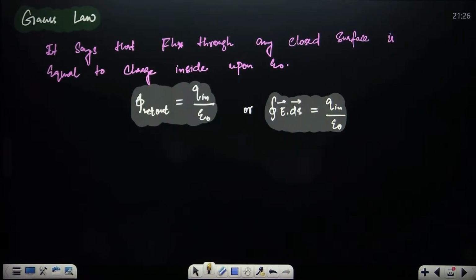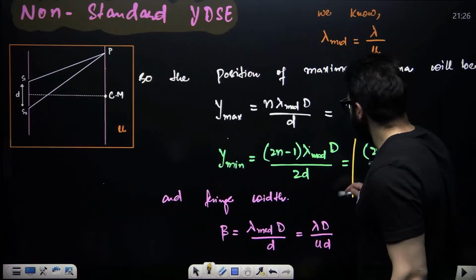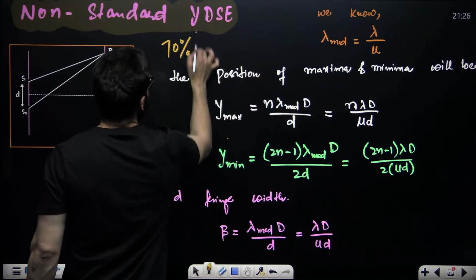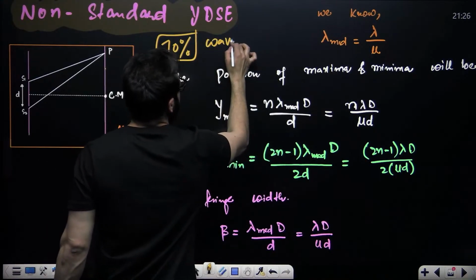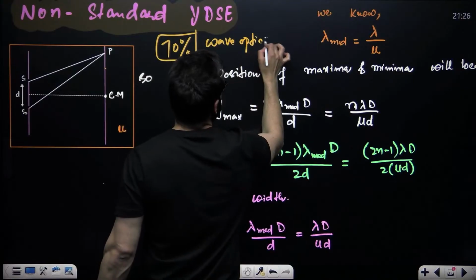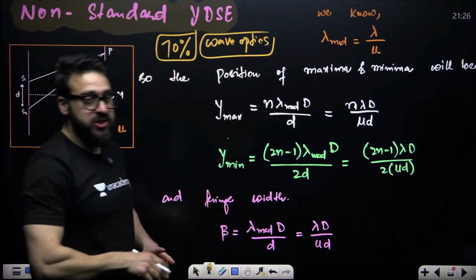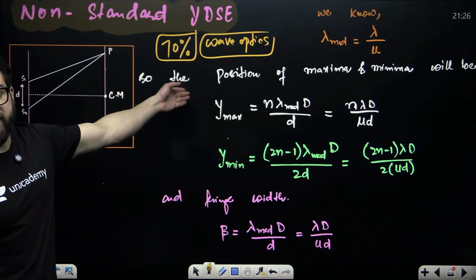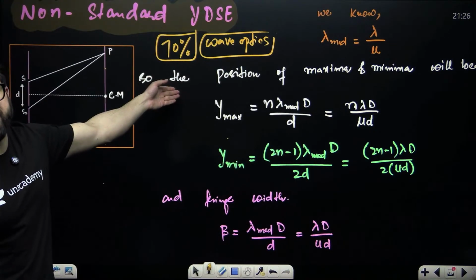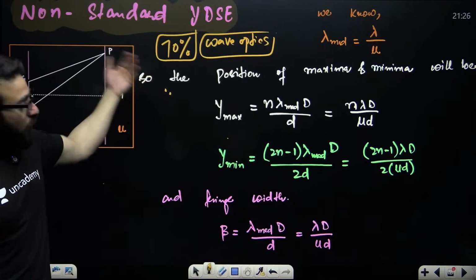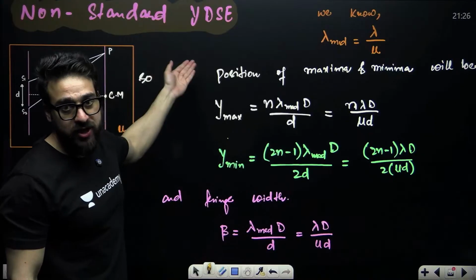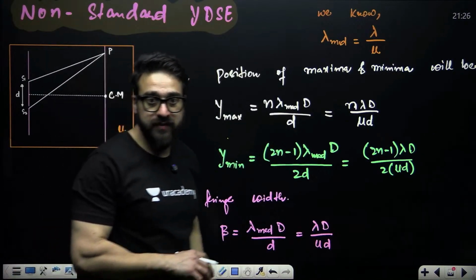Even in the topic that I have explained over here, I would say 70% of the wave optics chapter I have covered. Even 80% I would say. Now only one topic is left in wave optics, that is diffraction. YDSE is the main, and intensity, constructive, destructive, I have covered all of those. Amplitude.